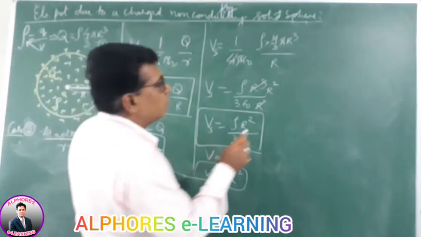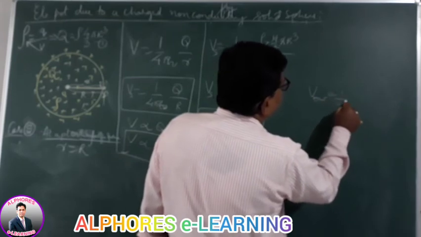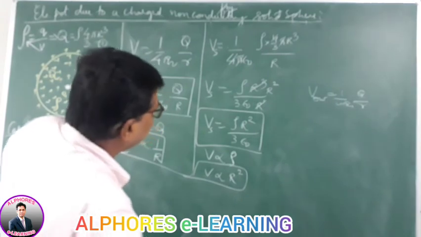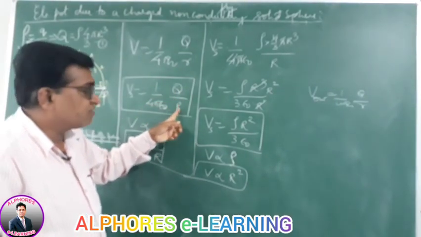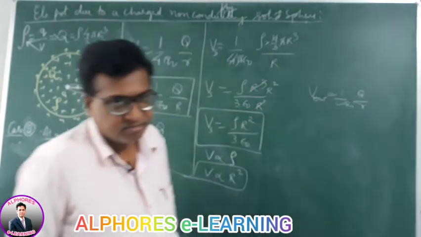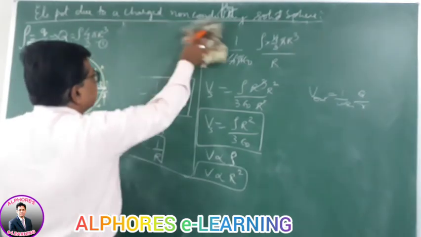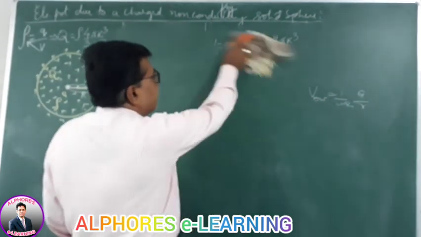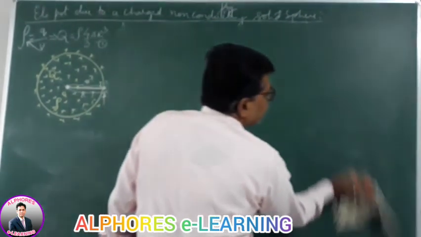For an outside point, the potential is 1 by 4 pi epsilon naught Q by R. For any surface point, it is 1 by 4 pi epsilon naught capital Q by capital R, where capital R is the radius of the sphere and small r is the distance of the point. So that way you find out the potential for a non-conducting charged sphere at any outside point.